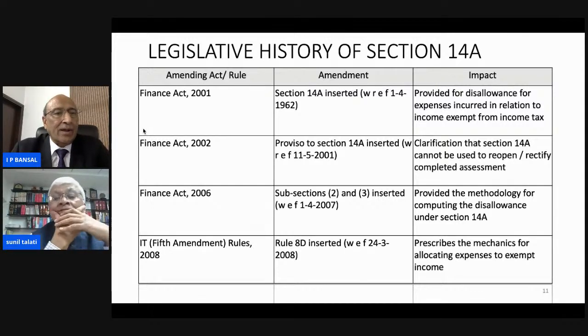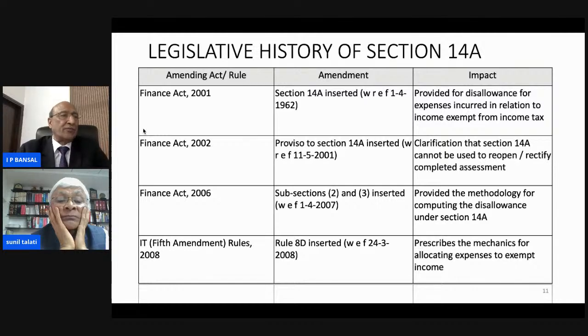Then again an amendment was brought by Finance Act 2006, when subsections 2 and 3 were inserted with effect from 1/4/2007. They provided the methodology for computing the disallowance under section 14A. So there is a gap in providing the methodology. Therefore, subsection 2 and subsection 3, inserted with effect from 1/4/2007, could not work for some time, because Rule 8D was inserted by the IT 5th Amendment Rules 2008 with effect from 24th March 2008.